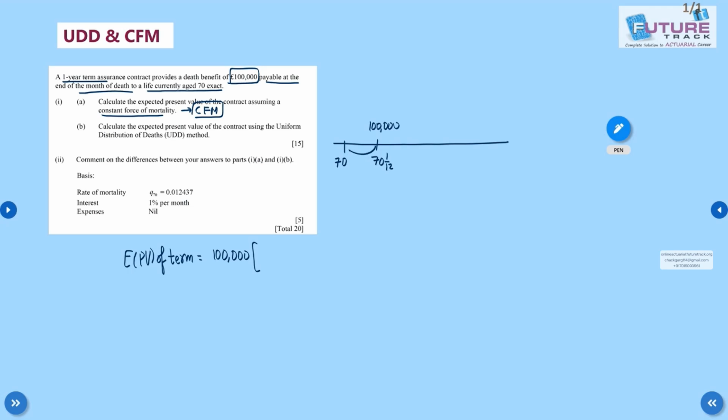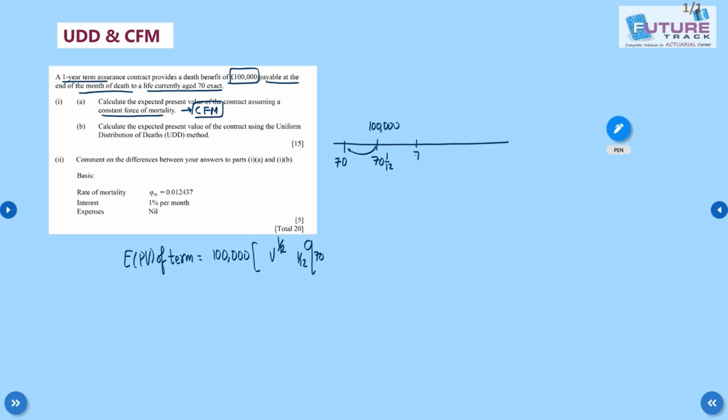So what is the present value of this? It is v^(1/12), and this benefit is given if the person dies within the first month. This is my EPV for the first month.